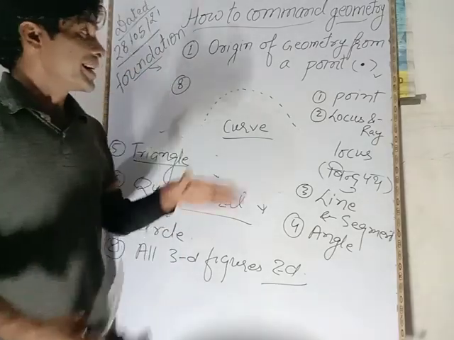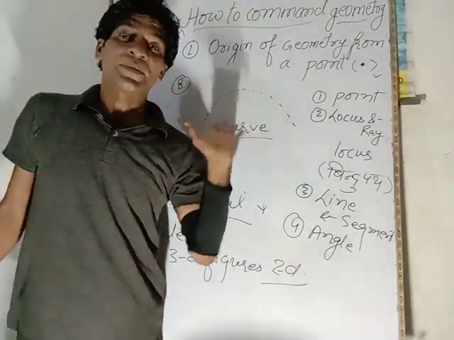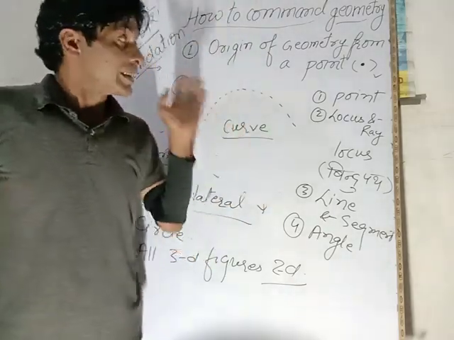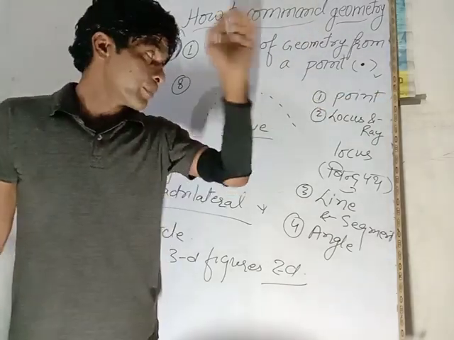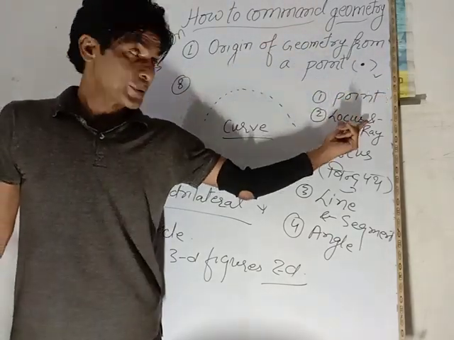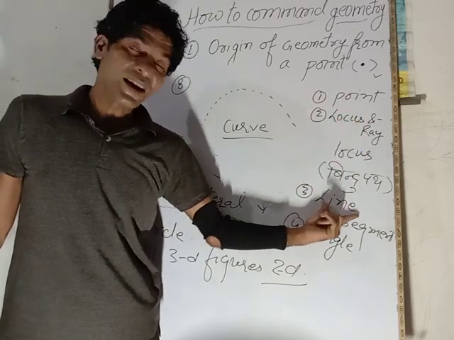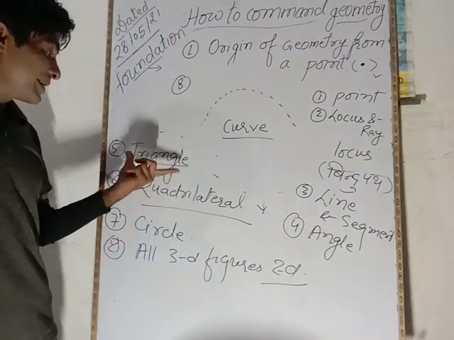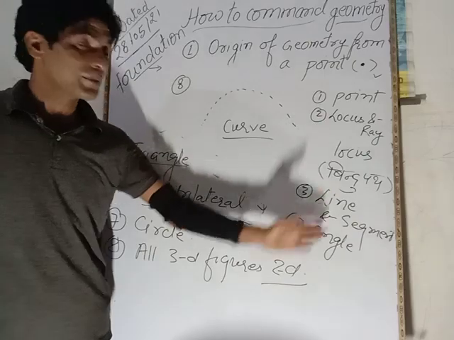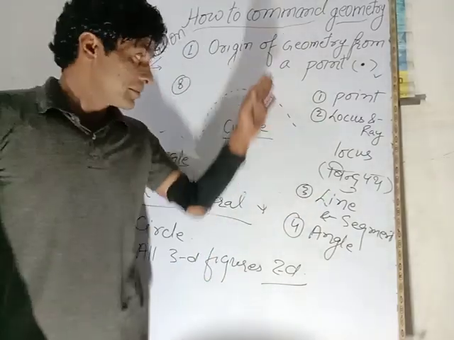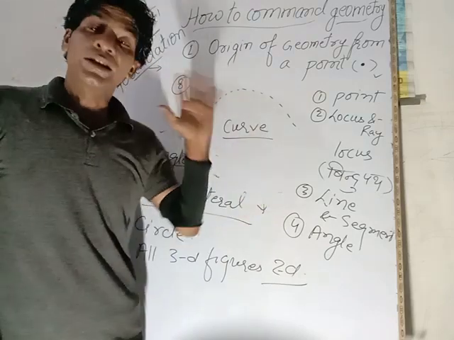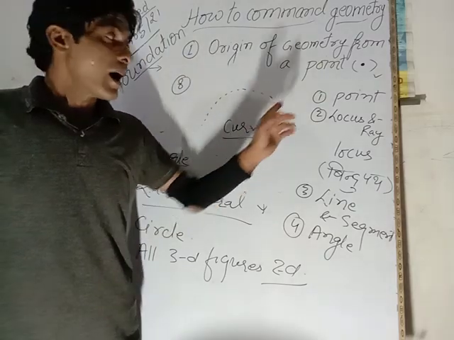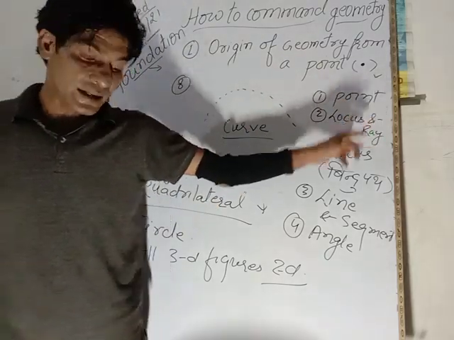Now it is very interesting, like Stephen Hawking's theory of the universe: the entire universe is created from a point object. Just like the same, entire geometry originates from a point. From point, the origin of locus. From locus, origin of line. From line, origin of angle. From angle and lines, triangle is created. All 2D figures are created from this. You have clearly seen that all the geometrical figures are just the story of the point and the direction of the point.